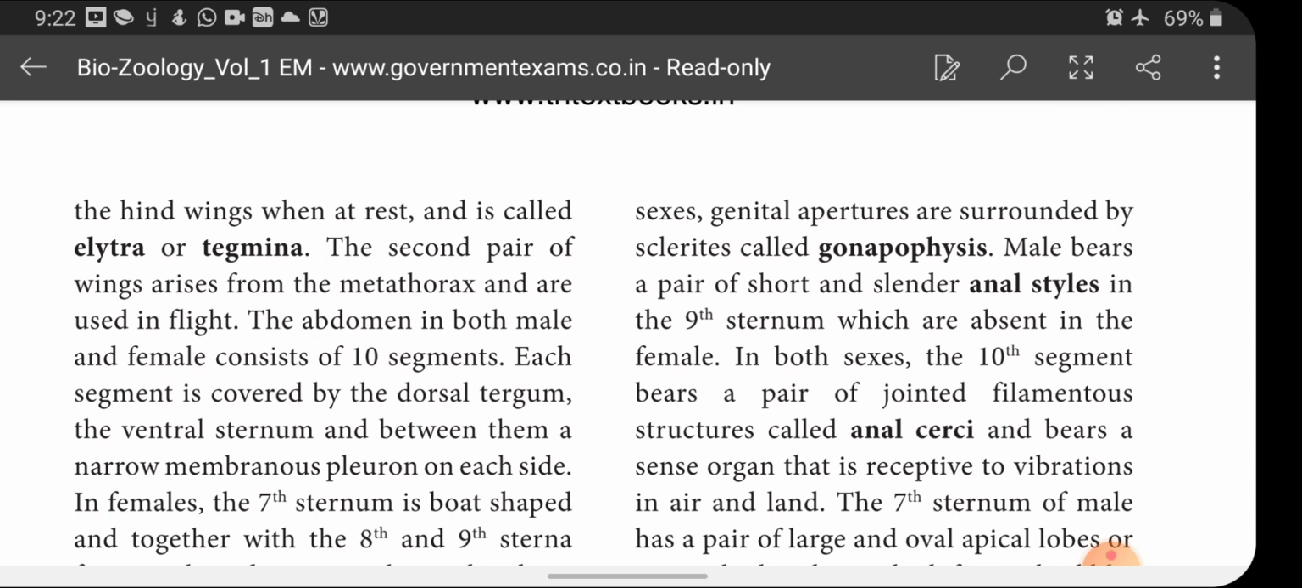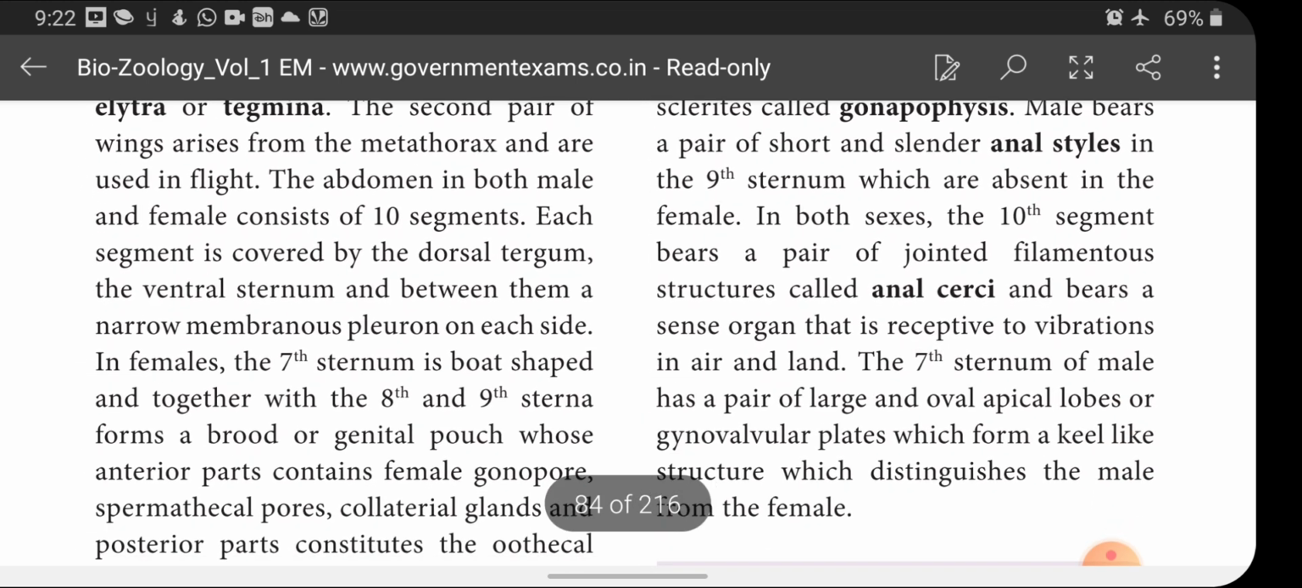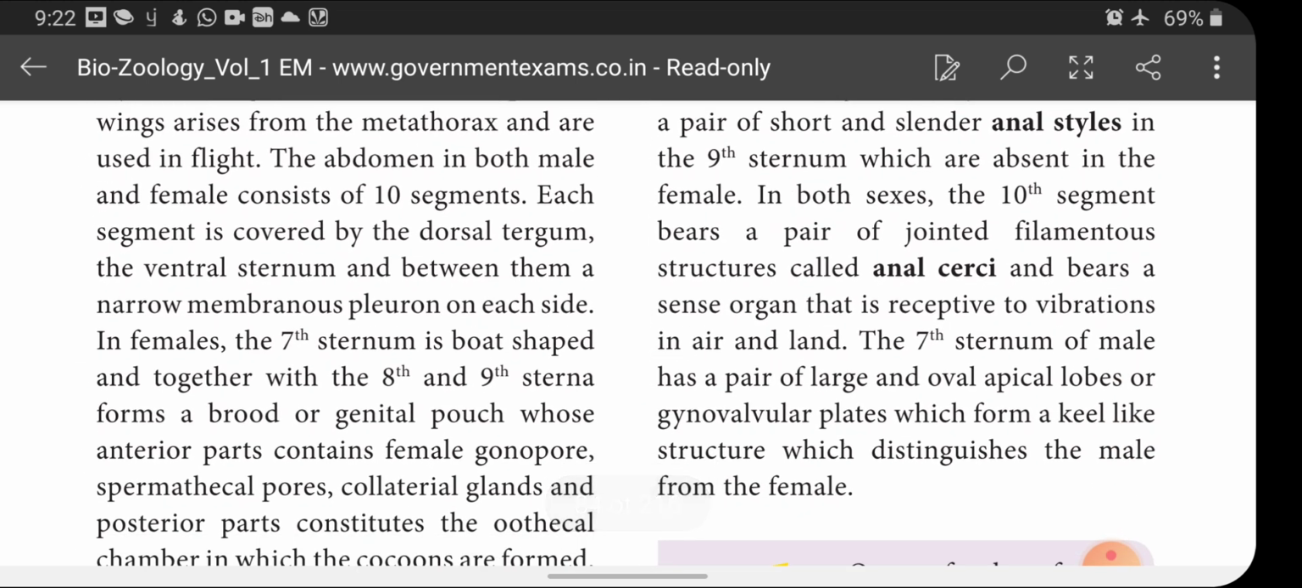In both sexes, the 10th segment bears a pair of jointed filamentous structures called anal cerci and bears a sense organ that is receptive to vibration in air and land. The 7th sternum of male has a pair of large and oval apical lobes or gynovalvular plates which form a keel-like structure which distinguishes the male from the female.